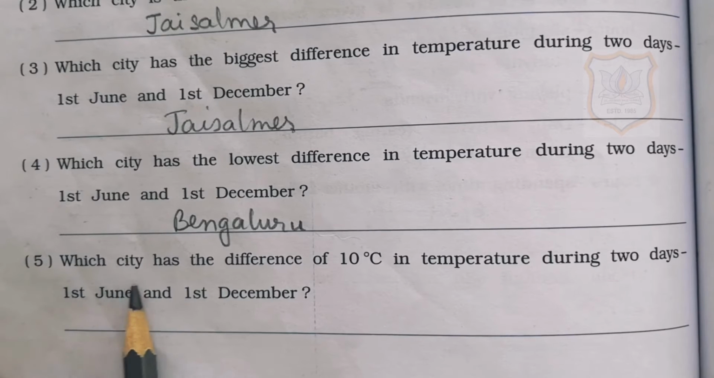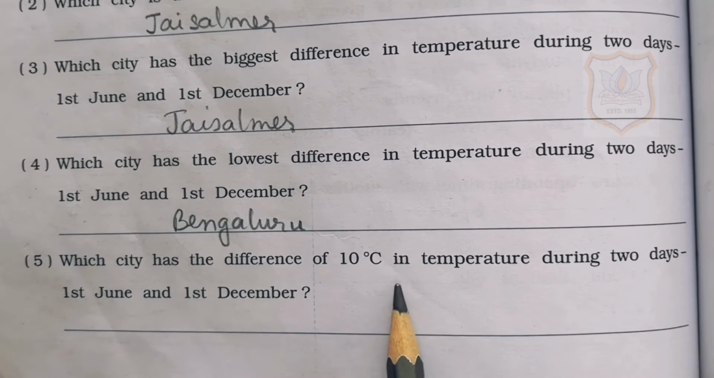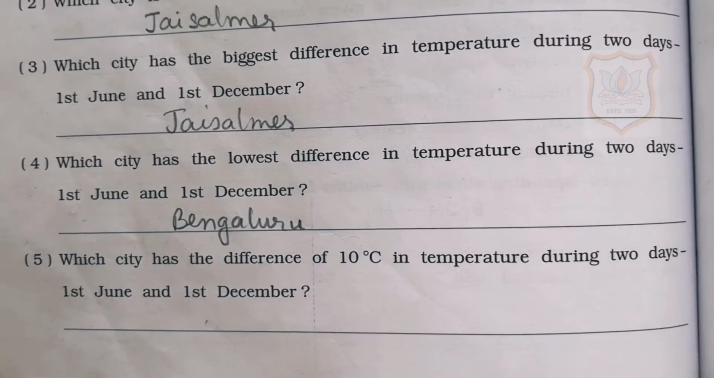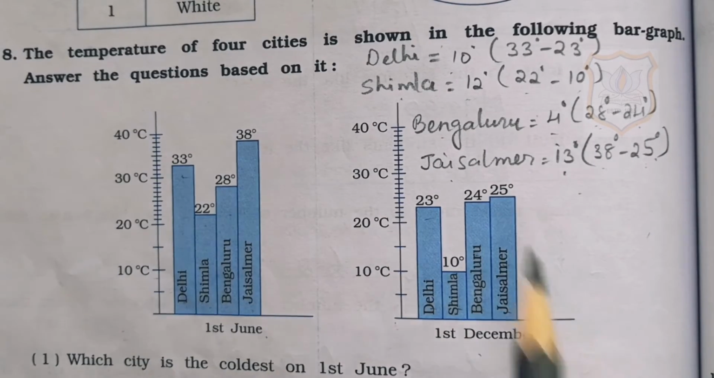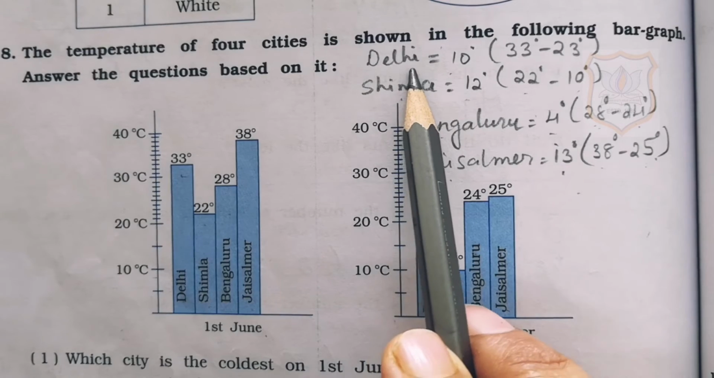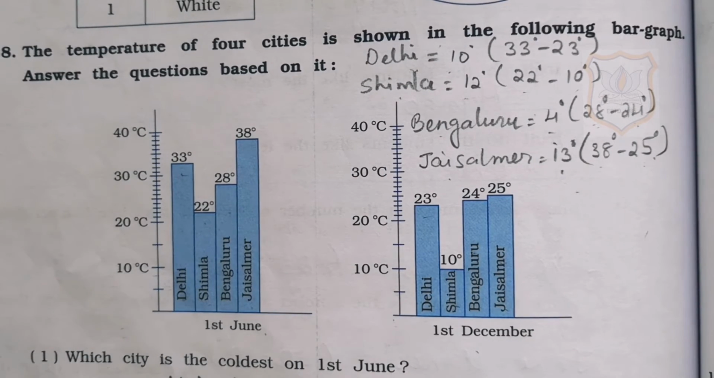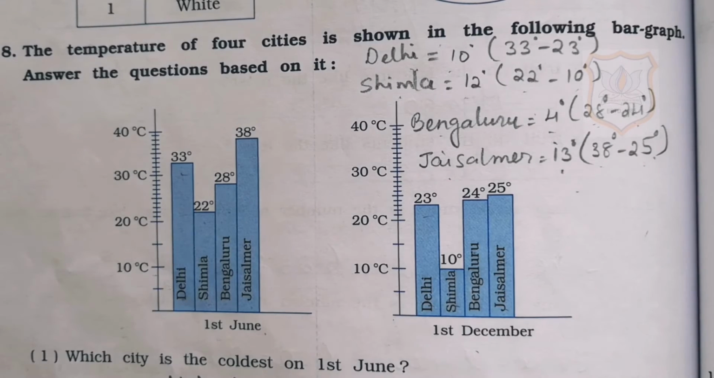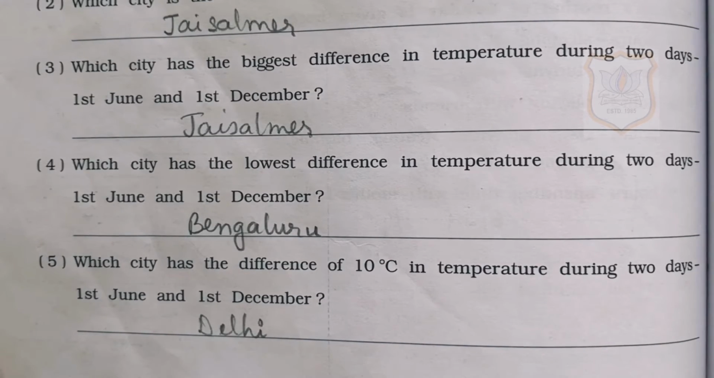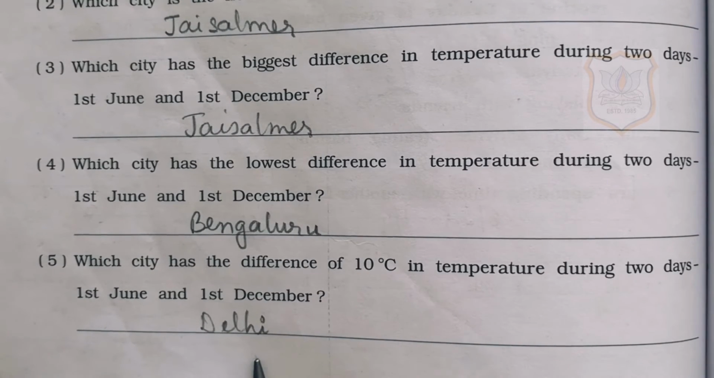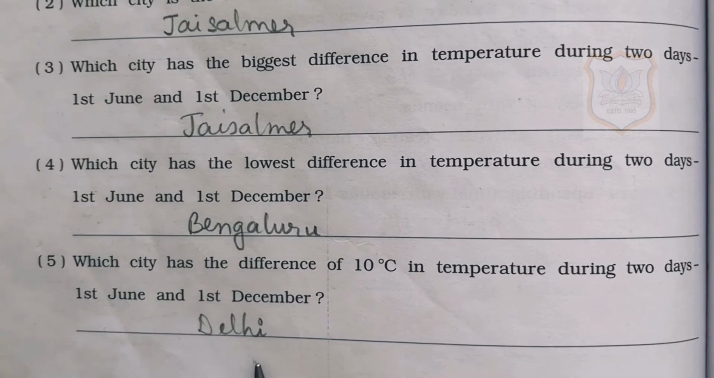Fifth one, which city has a difference of 10 degrees C in temperature during 2 days, 1st June and 1st December? So with the help of this calculation we can say that Delhi has the difference of 10 degrees C in temperature during 2 days. So here we will write the answer as Delhi has a difference of 10 degrees C in temperature during 2 days. It is on 1st June and 1st December.